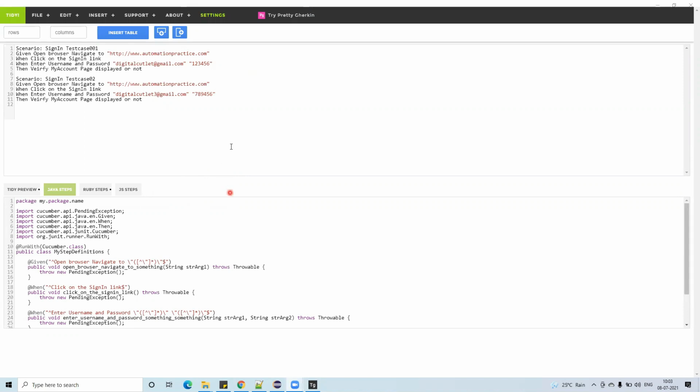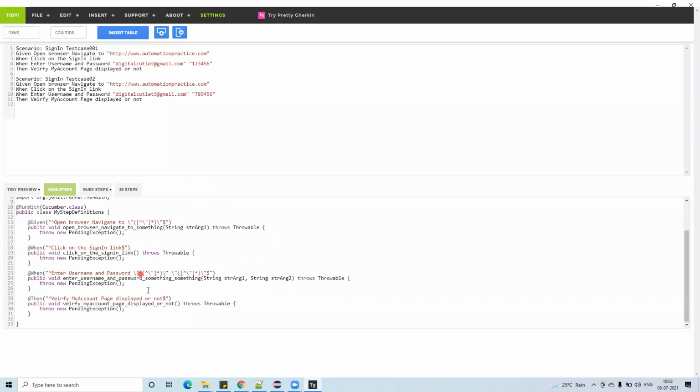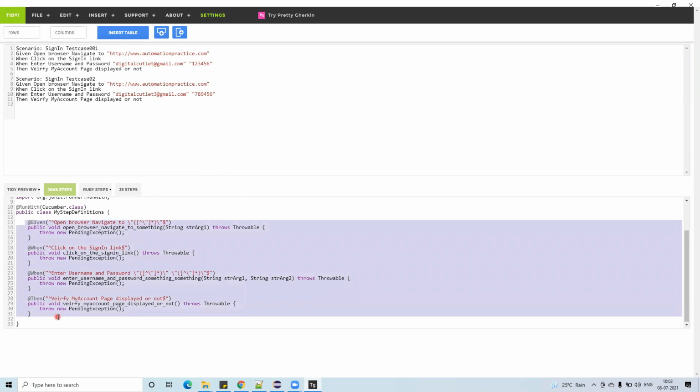How many steps is it giving in total? 4 steps. But here how many steps are there? 4 plus 4, right? Here 4 steps and here also 4 steps.